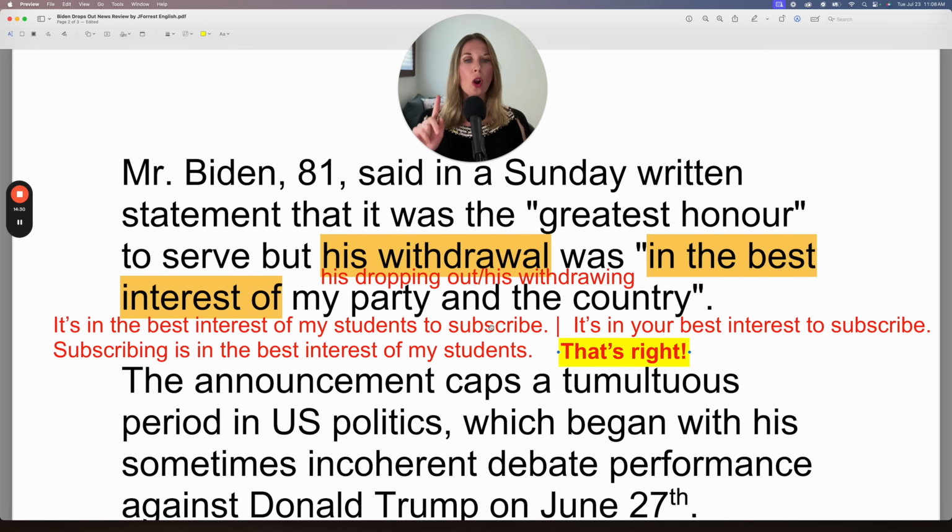And notice there are 3 different ways to communicate this one idea. This is often the case in English. Get comfortable with one, practice it, and then when you're comfortable with it, you can practice other structures as well. But don't feel like you need to learn all these different ways at the same time. Just take it one step at a time. And that's why I'm here to help you.